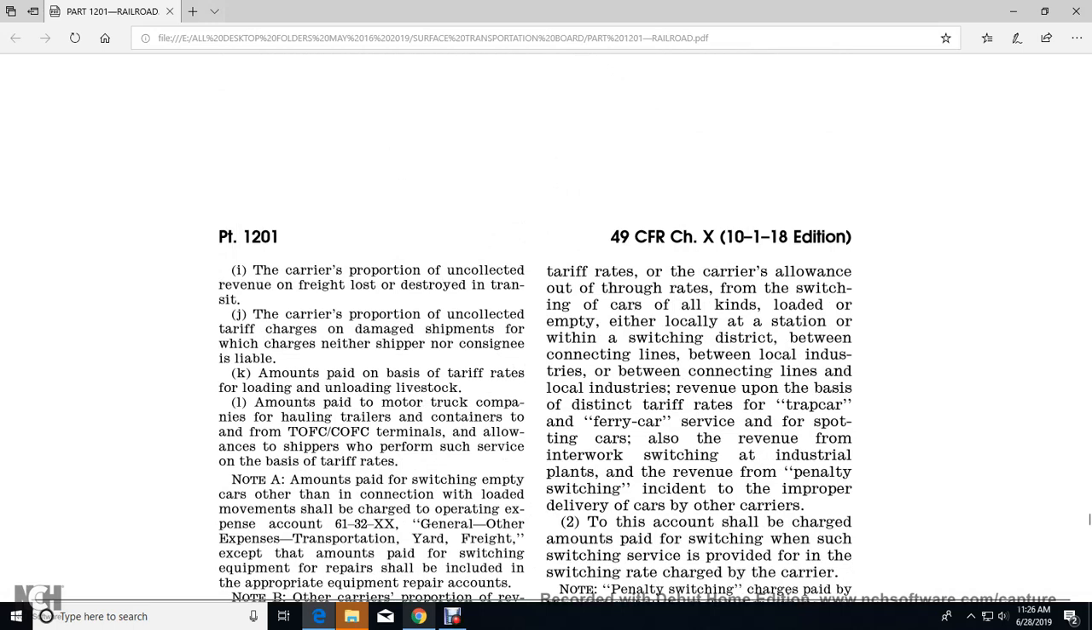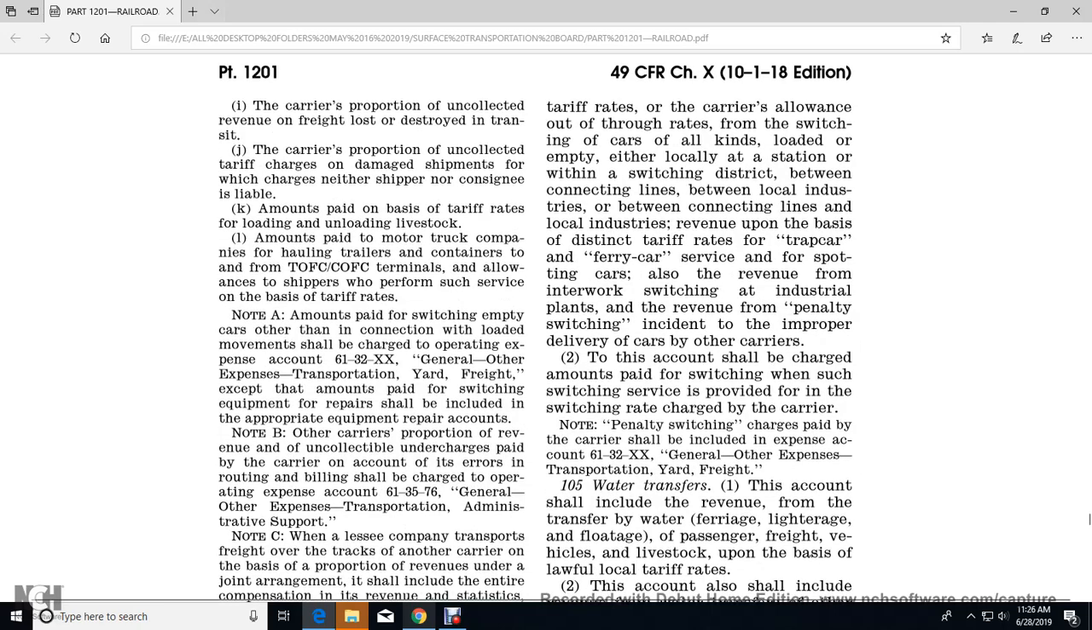The carrier allowance through the rates of switching of the cars, empty and loaded, at each local station, switching district, between the connecting line and local industry, revenue upon the basis of existing tariff rates for the trap car, ferry car, services of the spotting cars, also revenue from the intra-plant switching of industrial plants, with the penalty switching incident with the improper delivery of the cars by others.